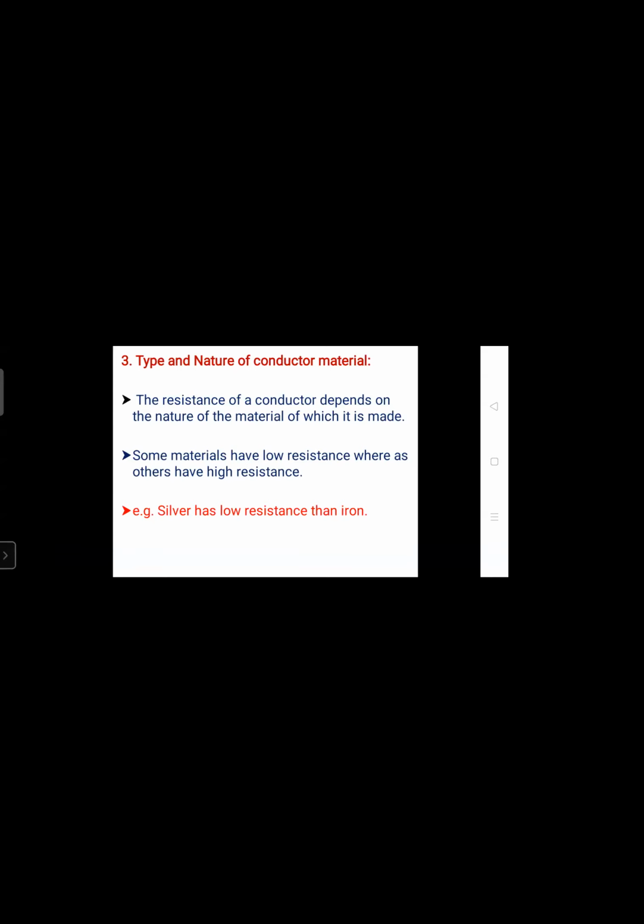Continue. Some materials have low resistance, whereas others have high resistance. Full point. Next line. Example: Silver has low resistance than iron. Full point here. So this is the third one.